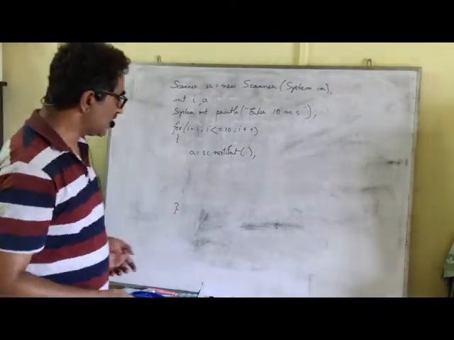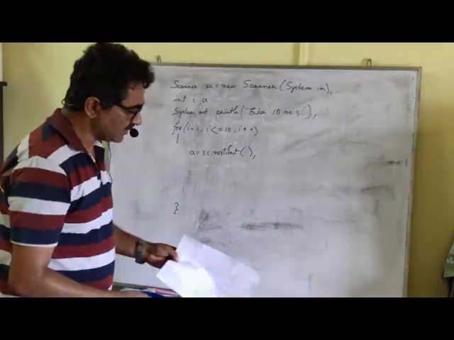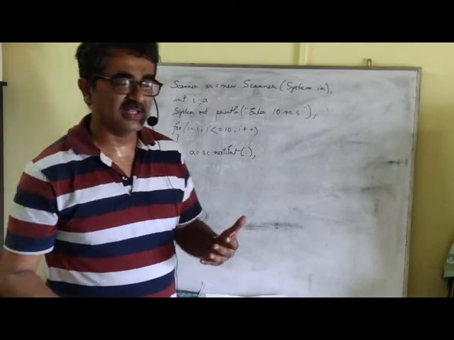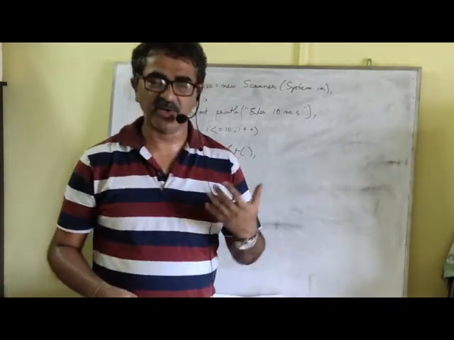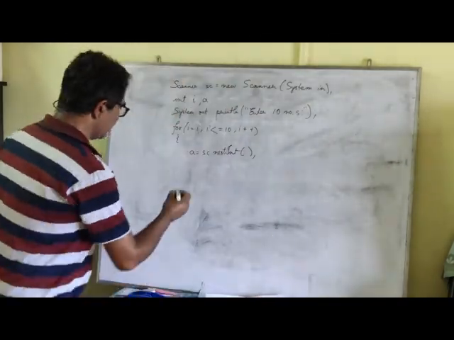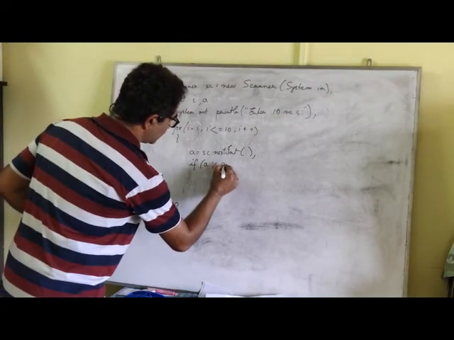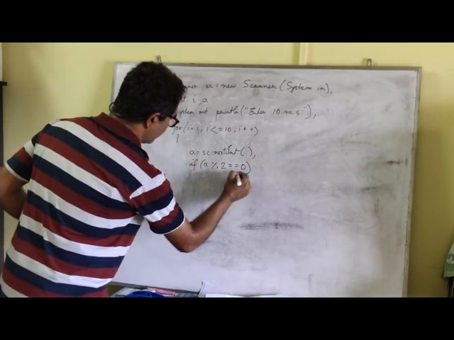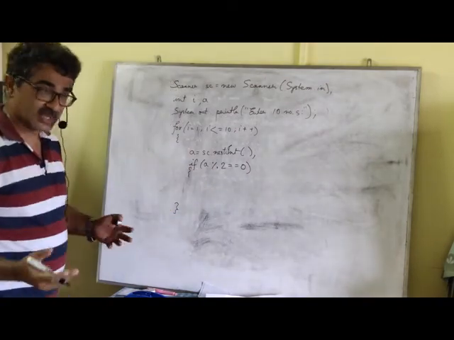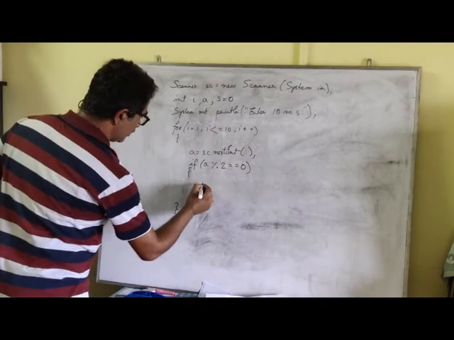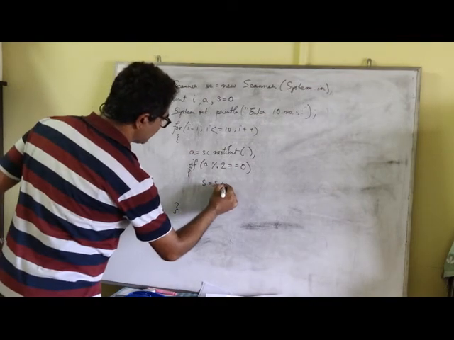not outside this. So now, getting back to the question: find the average of even numbers only. When I need to find the average of even numbers, we'll check whether the number which you have entered is even or not. If a modulus 2 equal to 0, then we are going to find the sum. Remember how to find the sum? We'll take a variable s equal to 0. So we are going to write s equal to s plus a.